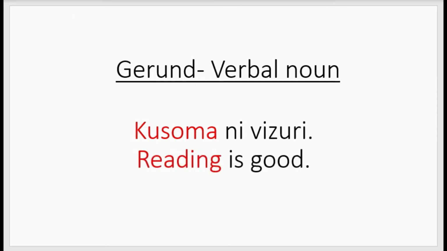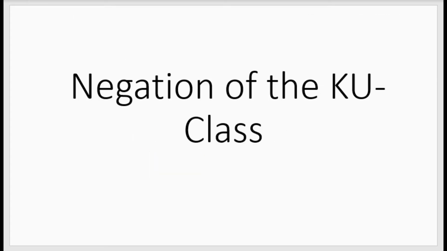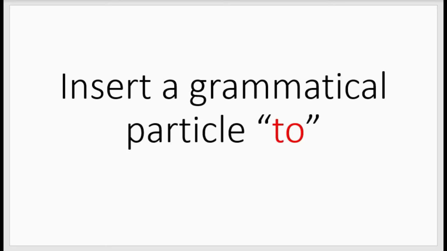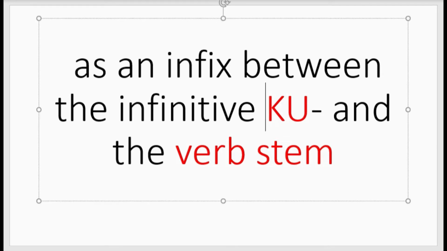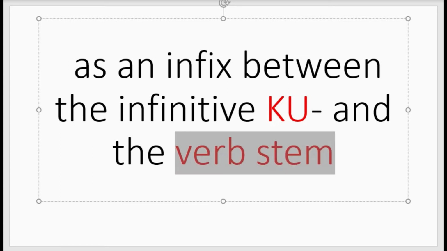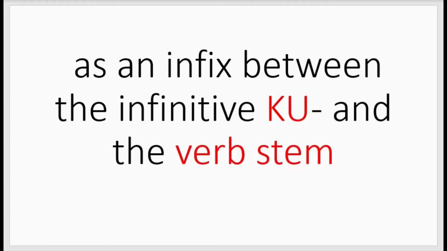Now, the negation of the ku class. Just insert a grammatical particle to as an infix between the infinitive ku and the verb stem.